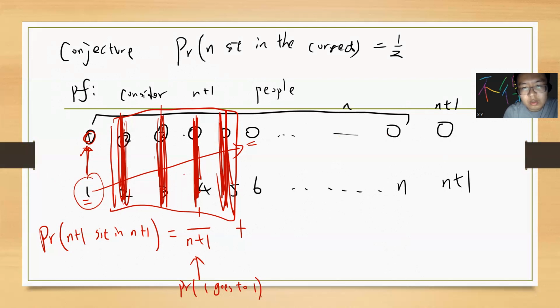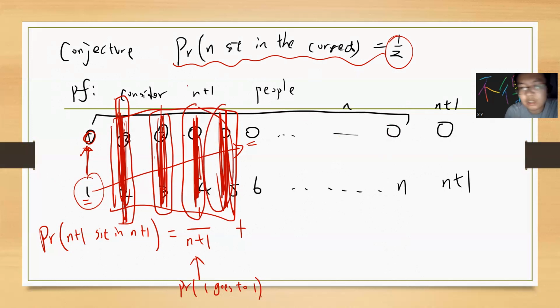So you can use your results, these half results here. Now this problem becomes smaller, right? Because I don't care about this guy. Wherever he sits, he can already be eliminated. So in the rest of the cases, where there's N minus 1 and N plus 1, we can use our assumption.